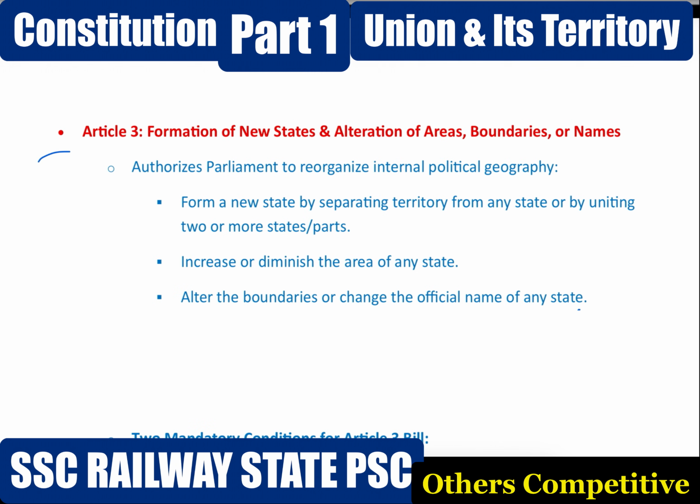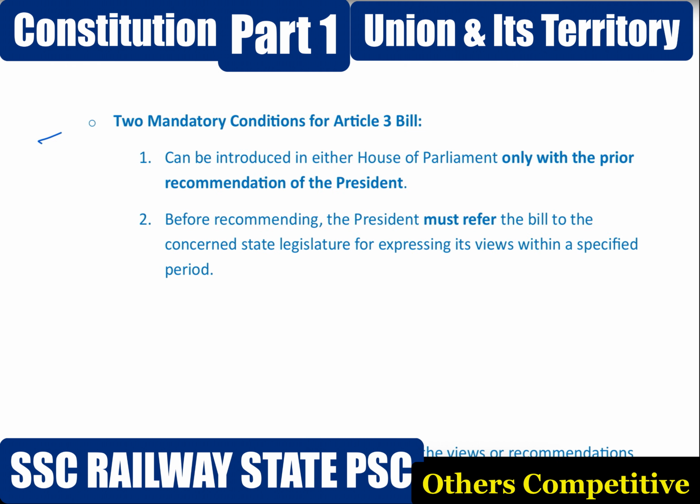Next, Article 3. What is Article 3? Article 3 gives Parliament the power to form new states and alter the existing states of India. Parliament can form new states by separating territory from an existing state, or by uniting two or more states or parts of states. It can increase or diminish the area of any state, alter the boundary of any state, and alter the name of any state. But there is a procedure.